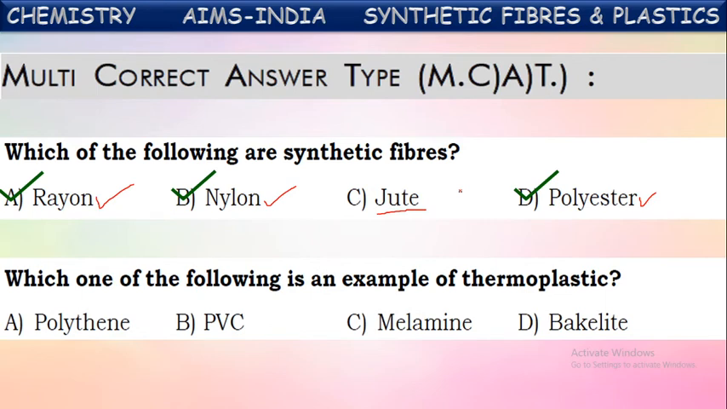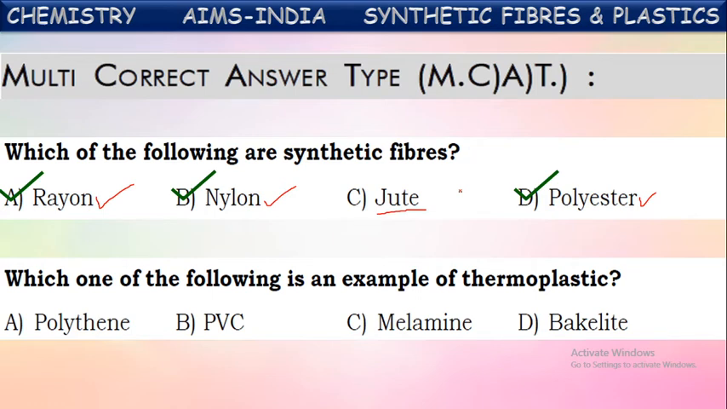Next one. Which one of the following is an example of thermoplastic? Yes, plastics are of two kinds: thermoplastics and thermosetting plastics. The plastics which can be remolded on heating, which can be reshaped, are called thermoplastics. One more kind, the plastics which cannot be remolded. Once they are made into one shape, they cannot be reshaped. They won't be remolded on heating also. Such kind of plastics are called thermosetting plastics.